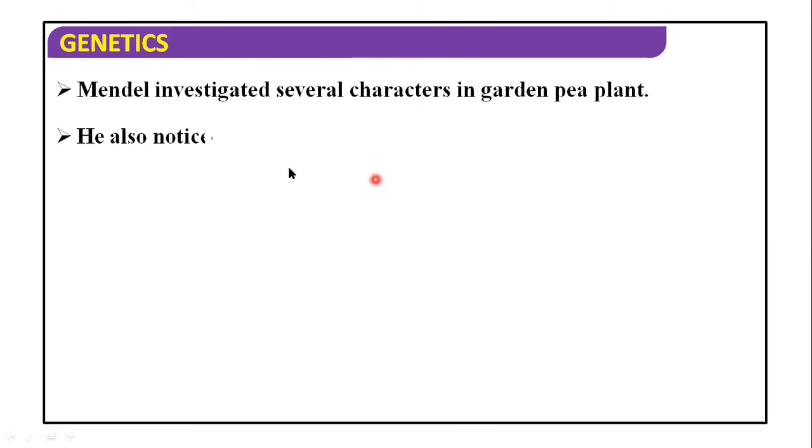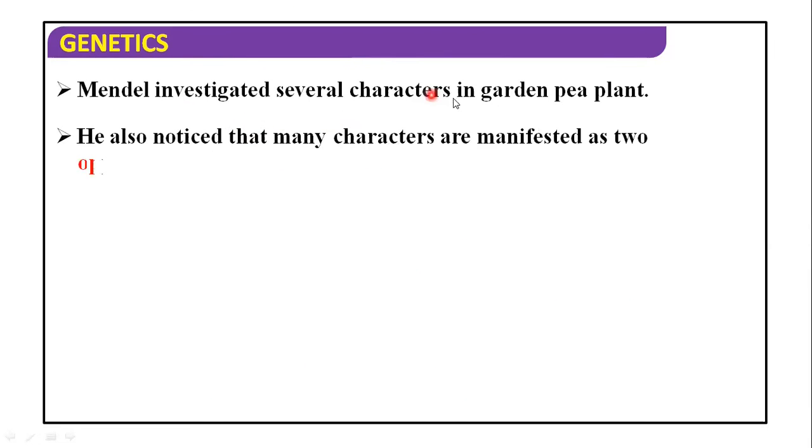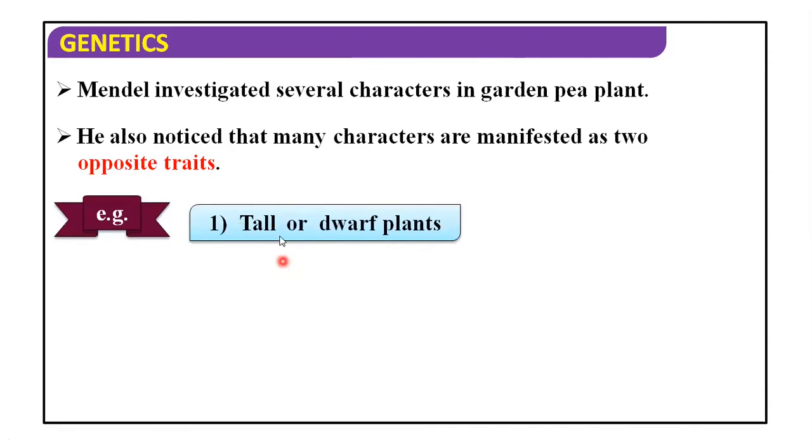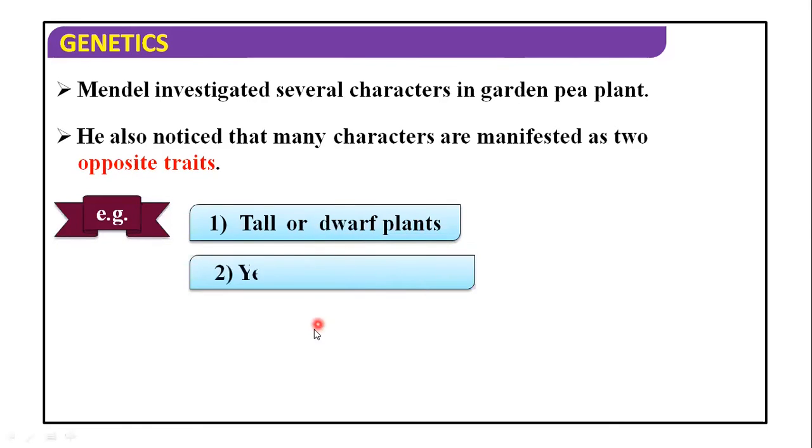Mendel investigated several characters in the garden pea plant. Which are the opposite characters, which are the traits? For example, tall and dwarf plants, a character related to height. Second, yellow or green seed, related to color.